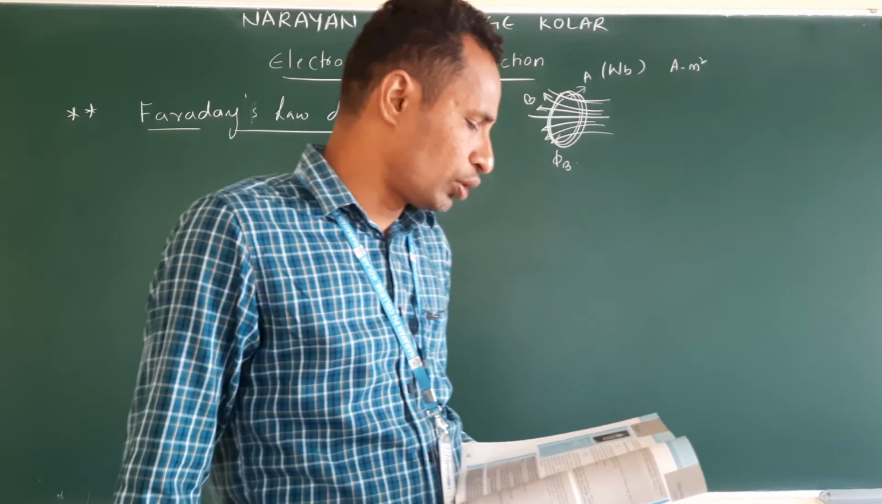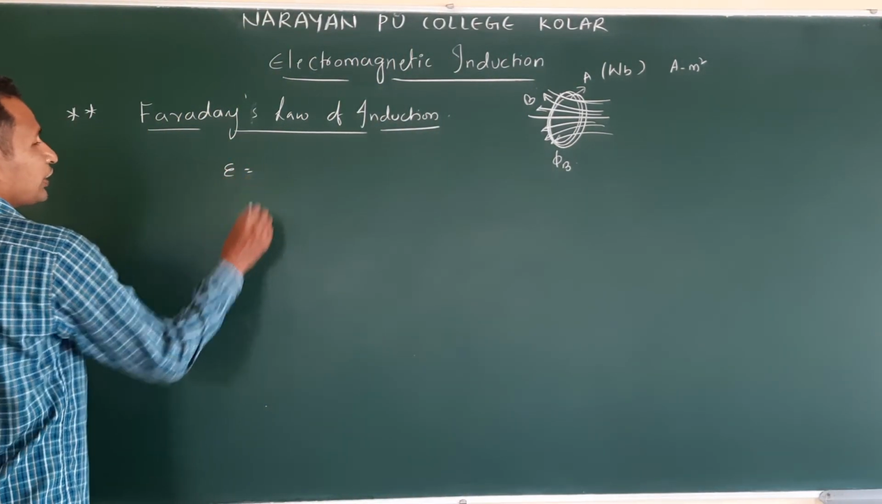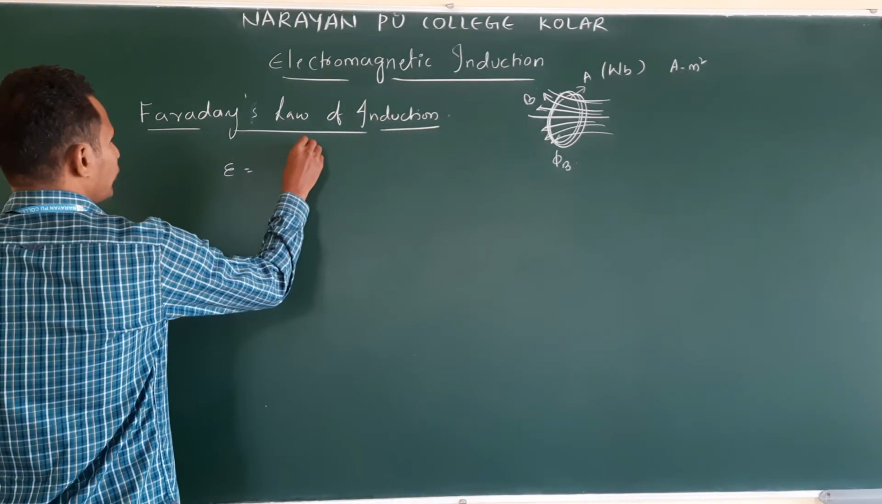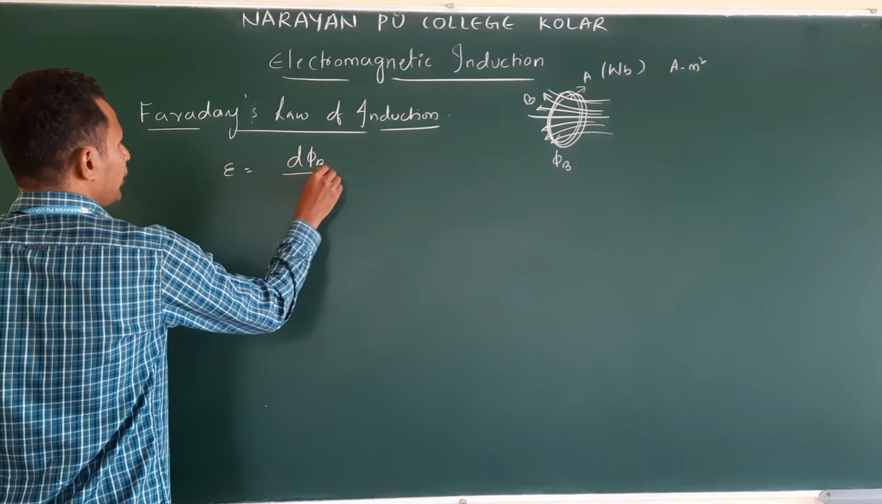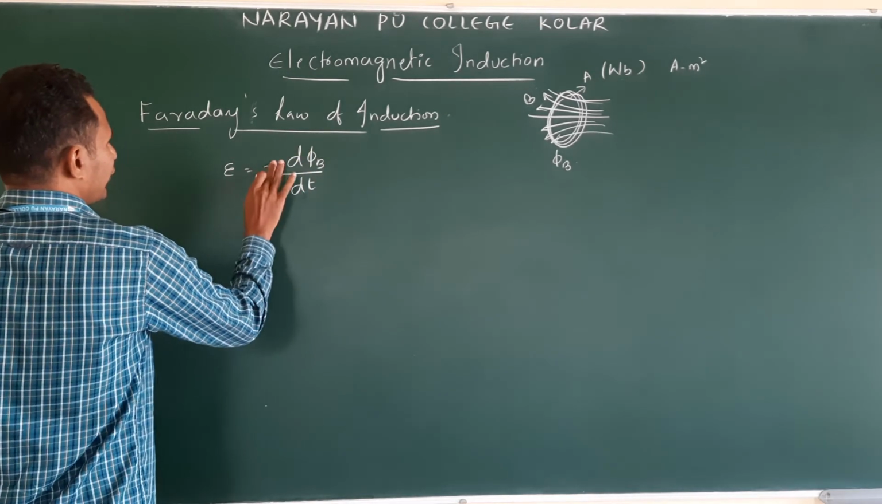Clear? So how do we write it mathematically? Induced EMF we denote with this letter: E is equal to d phi B by dt. A minus sign is there.